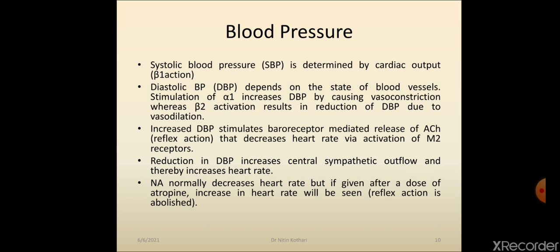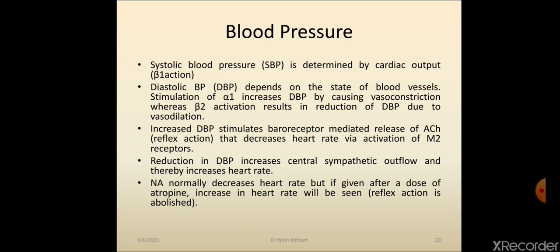Diastolic blood pressure is determined by the state of blood vessels. If there is vasodilatation, blood pressure falls. If there is vasoconstriction, blood pressure rises. Vasodilatation is because of beta 2 receptor. Vasoconstriction is because of alpha 1 receptor.